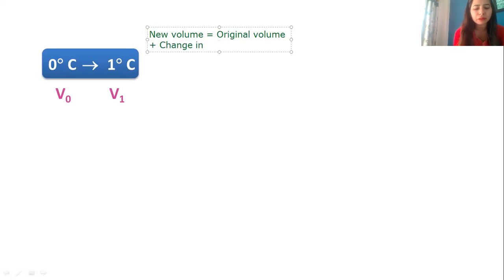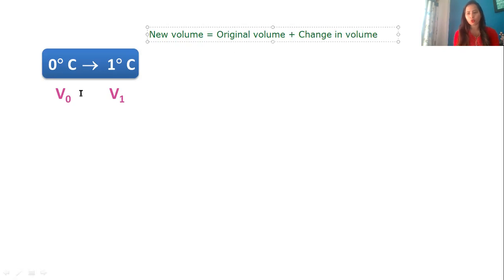But every time the temperature won't increase, it can even decrease, so I'm just writing it as change in volume. What is V0? V0 is my original volume. And what is my new volume? It is V1, because the temperature has increased. So new volume is V1 and original volume was V0.